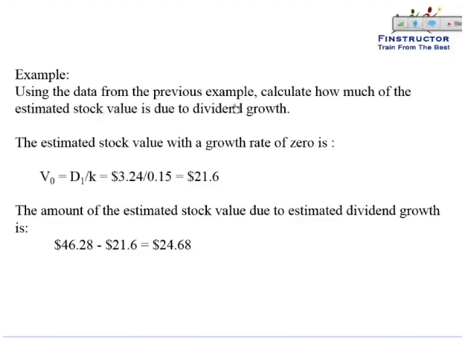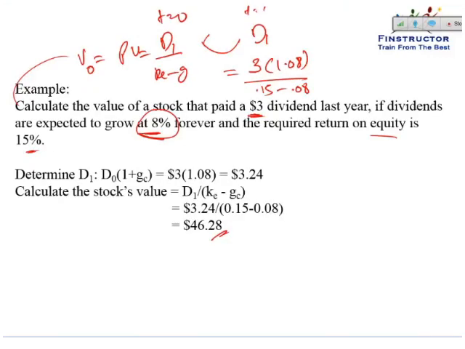Using the data from the previous example, calculate how much of the estimated stock value is due to dividend growth. So we'll go back. In the same question, we derived the value as $46.28. Please note that some part of the value is coming from the sustained sales that the company is doing right now, and a part is coming because those sales and the income will grow in the future as well.